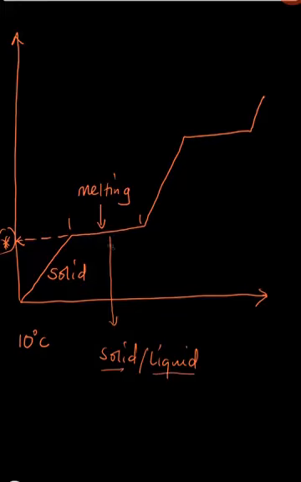Once all that matter has melted, you now become liquid. So this part here is where matter exists as a liquid only. Now, as you continue heating this liquid, you are going to reach that point here. When you take that point to the temperature axis, you are going to have some temperature here.